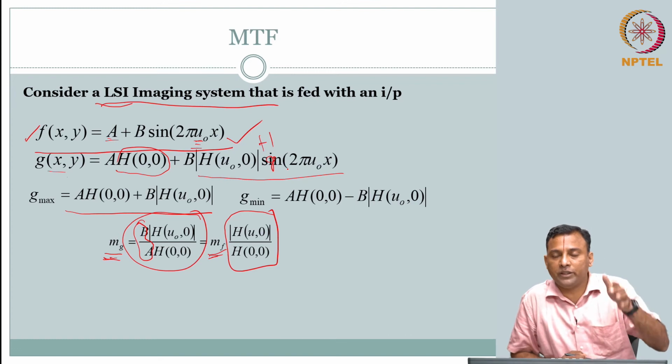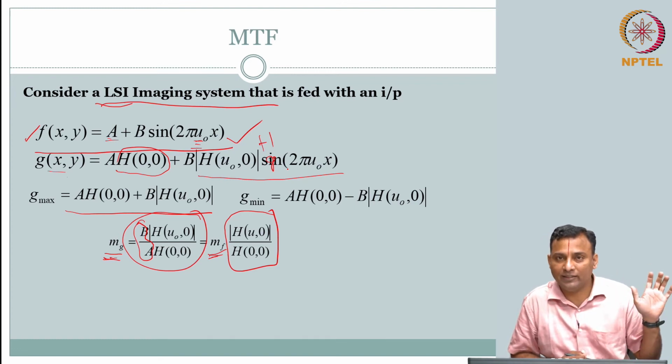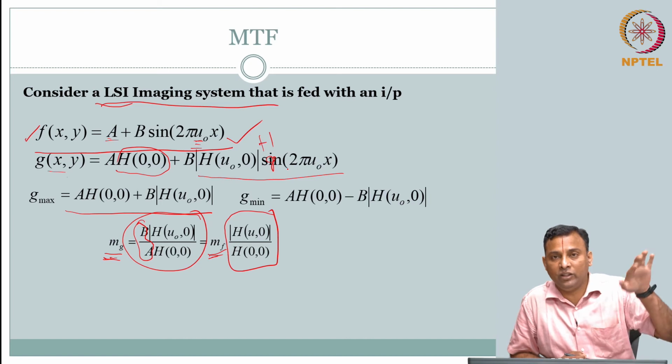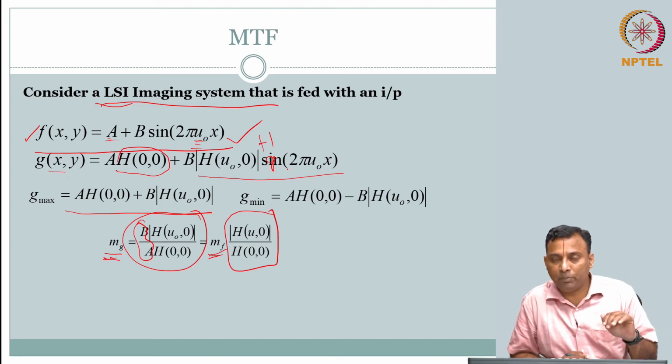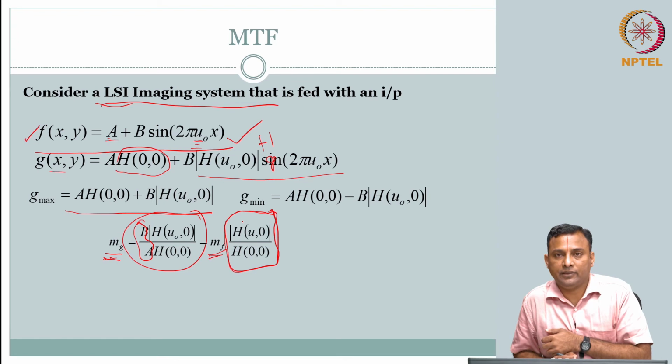So the input fluctuation was sinusoidal, the output is also sinusoidal, no issues about that, correct. But the contrast in the oscillations in the input, is it preserved in the output? Well, it is preserved depending on the system's response, right.